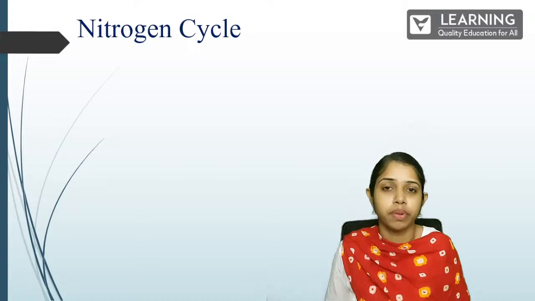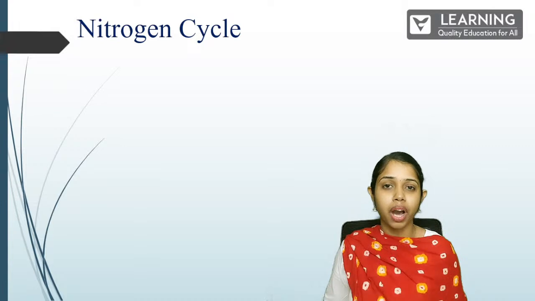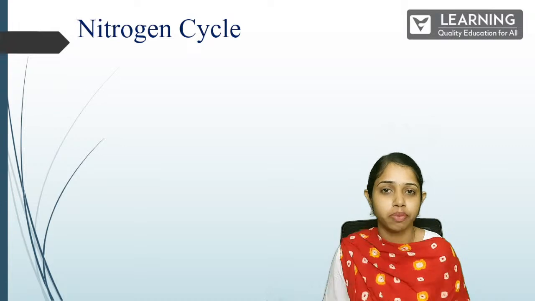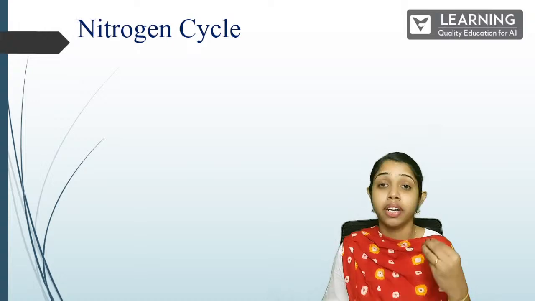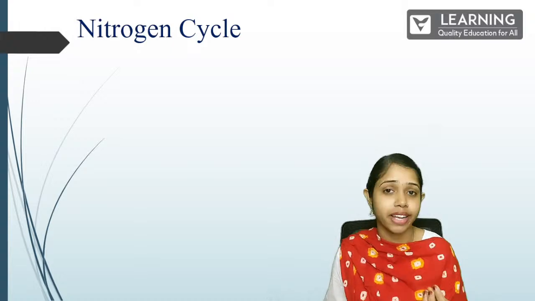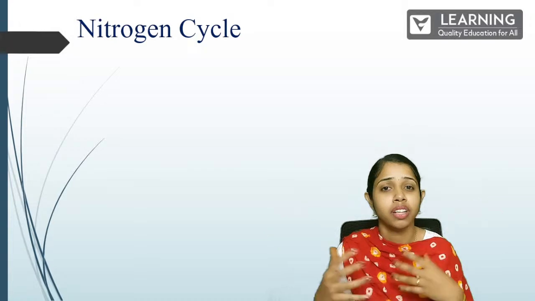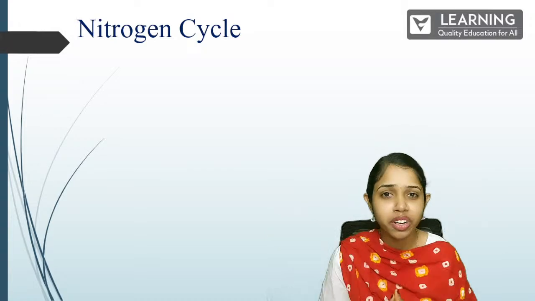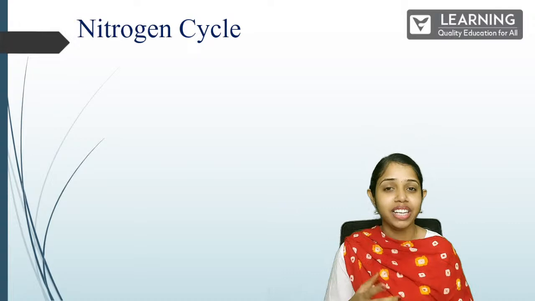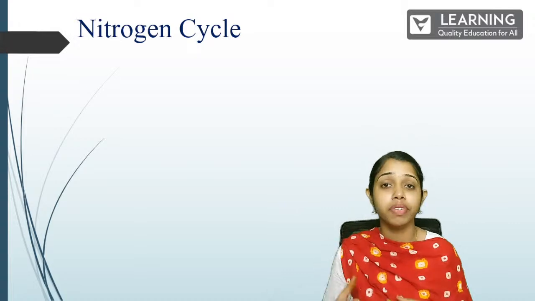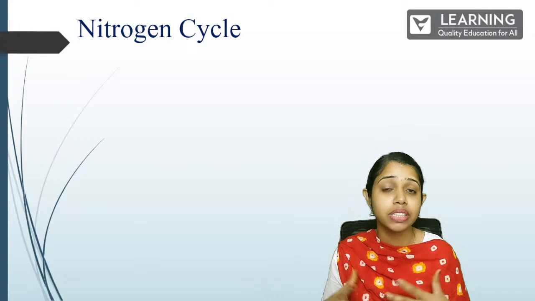And how does that happen? Are we going to go and fix the nitrogen in the atmosphere, like, okay, you nitrogen N2, we all know nitrogen is denoted as N2, right? Okay, you are nitrogen N2, come here, I am going to fix you here, this is balanced. You be here, so this is balanced. Are we going to do it like that? No, right? Yes, there are different ways through which the nitrogen will be fixed in the atmosphere.